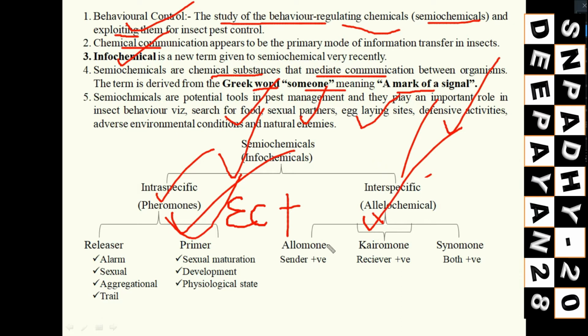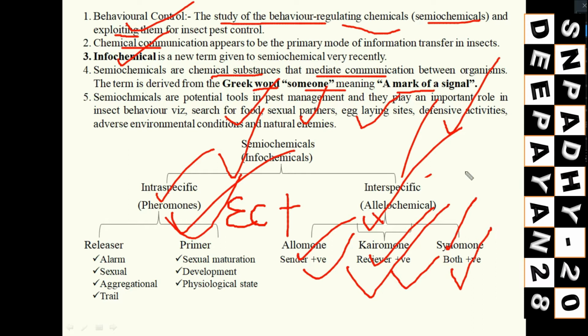Then allelochemicals are divided into allomone, kairomone, and synomone. Other types like apneumone have also come up, but basically these three are there. What is sender positive, receiver positive? Those things again I will tell you. This is the introduction to semiochemicals.